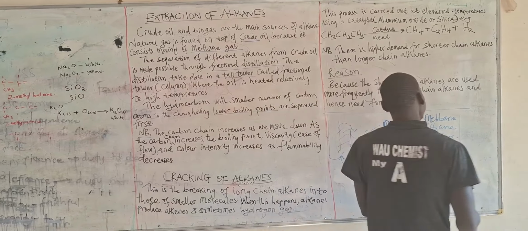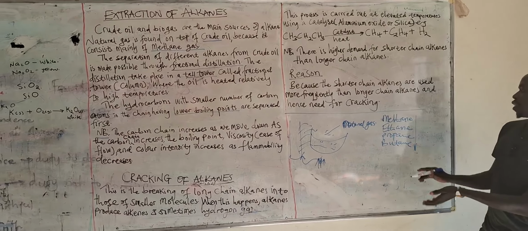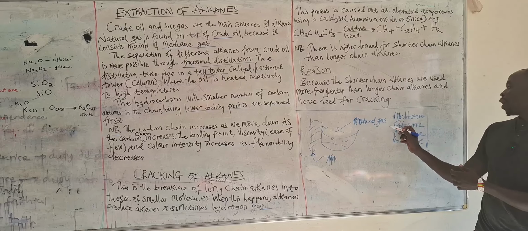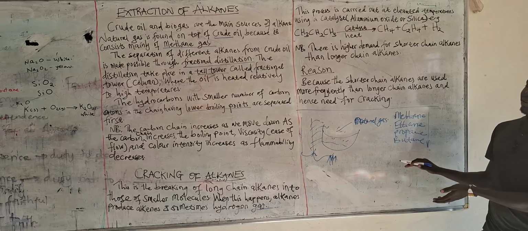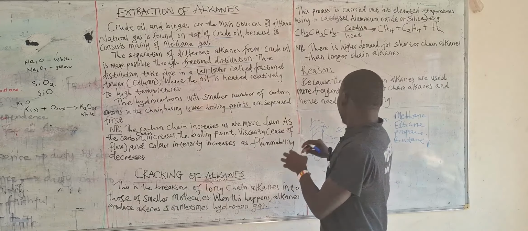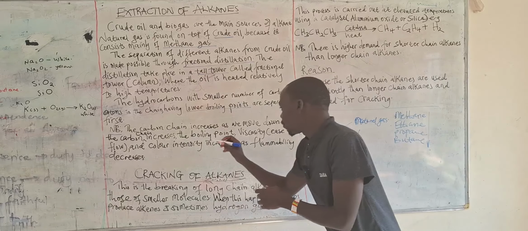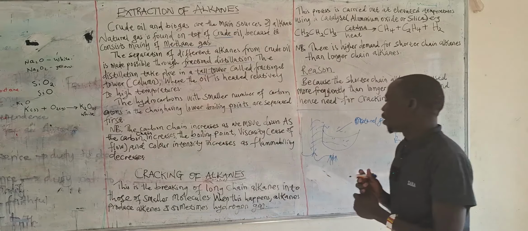Why are we saying that? Because the molecular mass keeps increasing. Here we have one carbon atom, two carbon atoms, three carbon atoms, four carbon atoms. So the molecular mass has increased, and therefore they require much more heat for their boiling point to be reached.